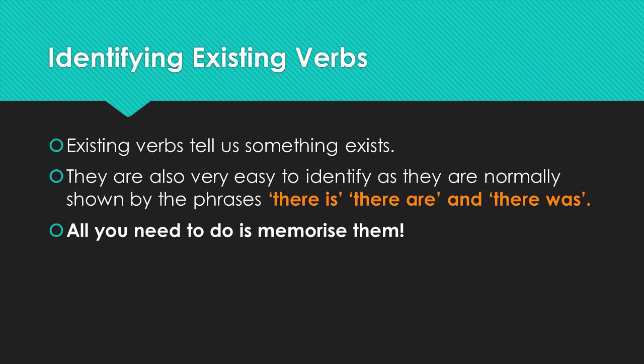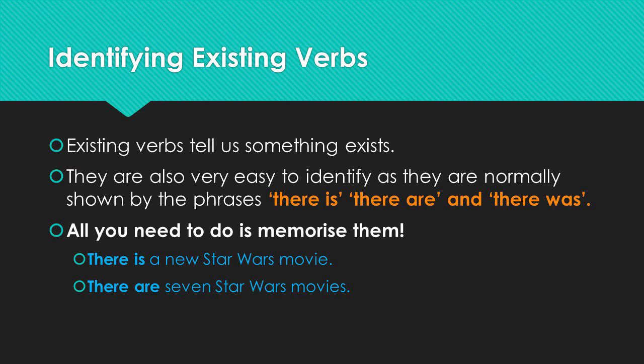In this first example, we have there is a new Star Wars movie. The verb in that sentence is the word is. But we've got there is, so we know it exists. There exists a new Star Wars movie. There are 7 Star Wars movies. Again, the verb is are because are tells us exists. There exists 7 Star Wars movies. So just go ahead and memorize there is, there are, there was, and then just take the last word, is, are, and was. Existing verbs.